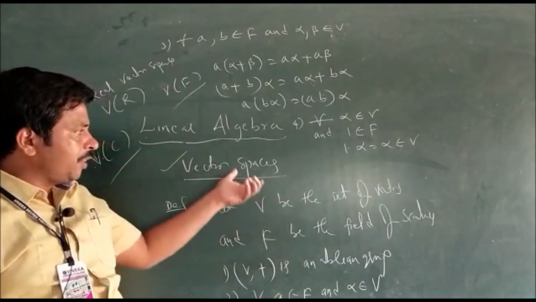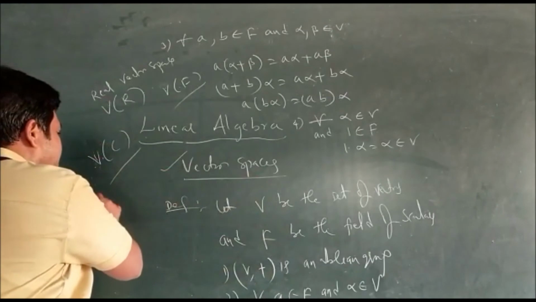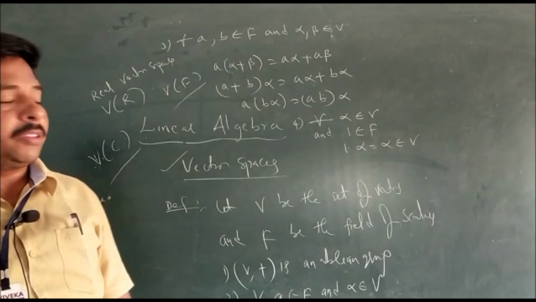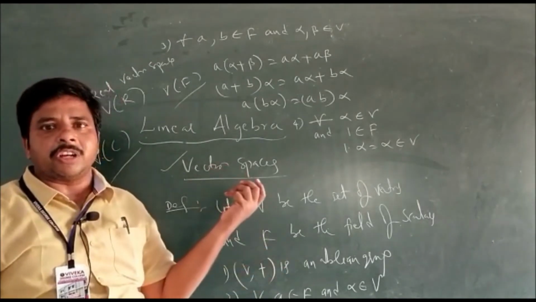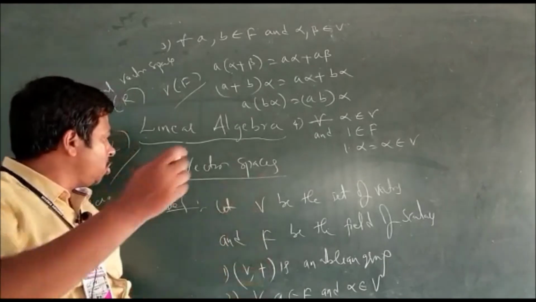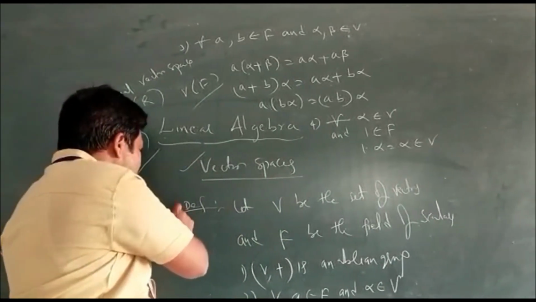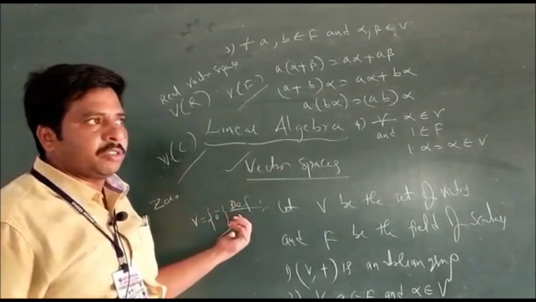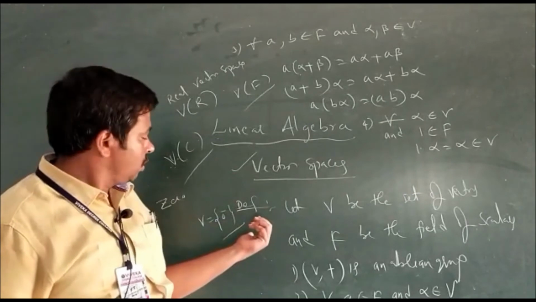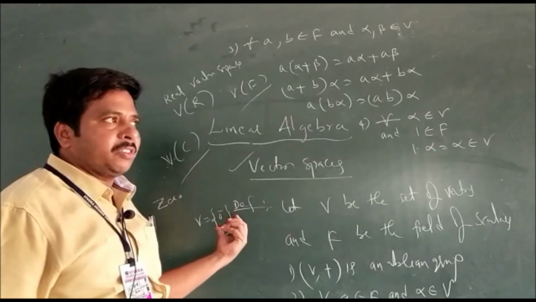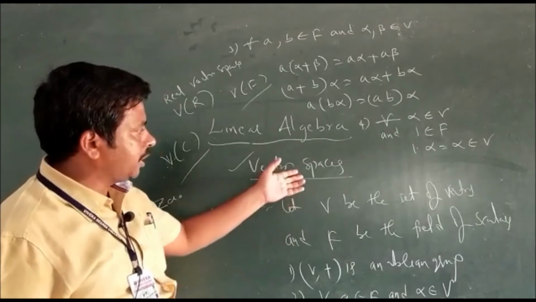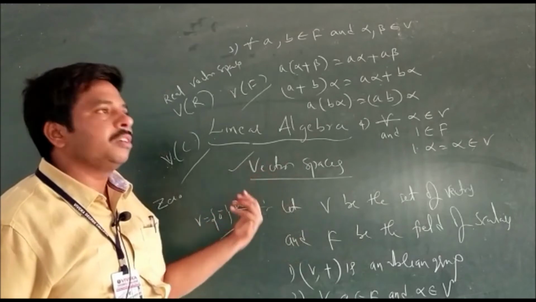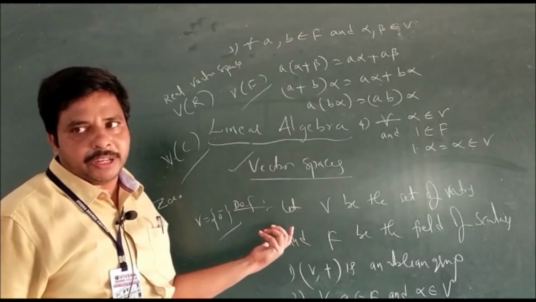Now, the next definition is zero vector space or null vector space. The vector space contains only zero vector, then the vector space is said to be zero vector space or null vector space. This vector space satisfies all the properties of vector space in any field. So it is nothing but zero vector space or null space.